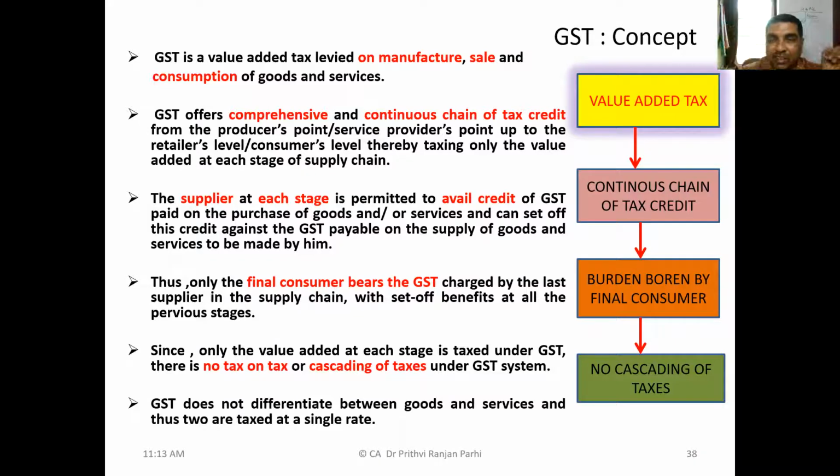So if I summarize what I talked about right now, GST is a value added tax. How come it is a value added tax? We'll be learning this. It ensures a continuous chain of tax credit, and the burden is borne by the final consumer. But there is no cascading effect of tax. Cascading effect of tax means tax on tax: one tax is paid, and further tax is paid again on that. So there is no tax on tax; only one time tax will be levied. How is it possible? Tax will be levied on the output, but whatever tax is paid at the input, one can avail input tax credit on that.